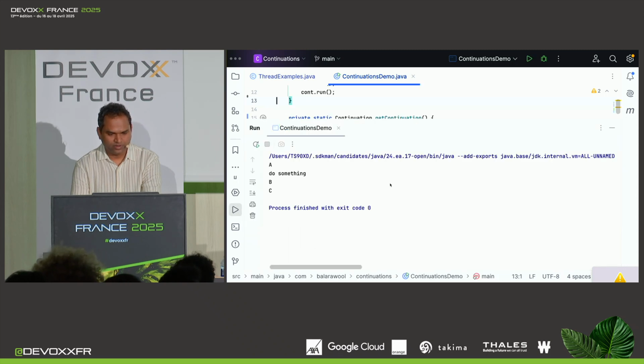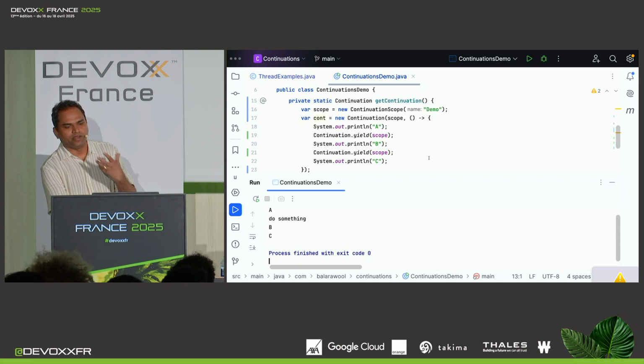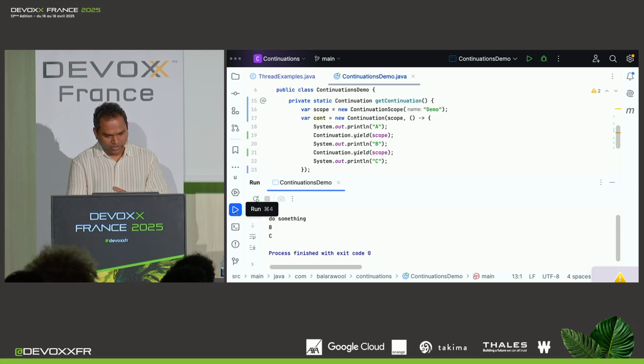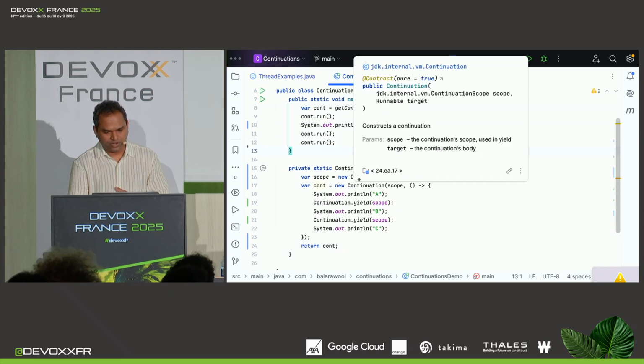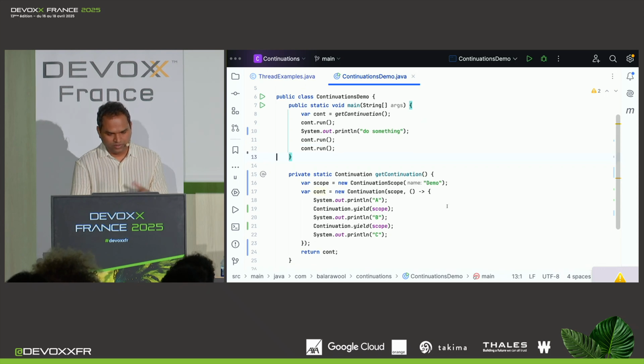So when I run this, I see how I can basically pause and resume a runnable. So by using a continuation, you can actually pause and resume a runnable. So that is the purpose of this demo. But before we move on, I want to highlight a couple of things.